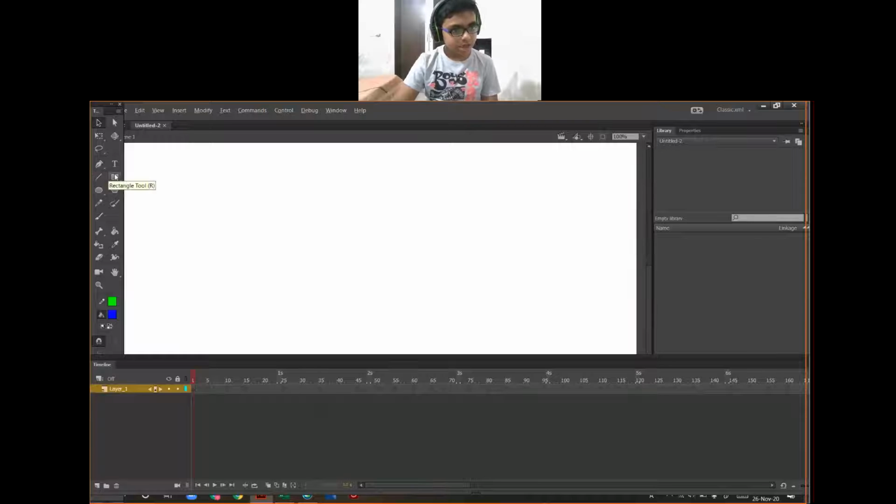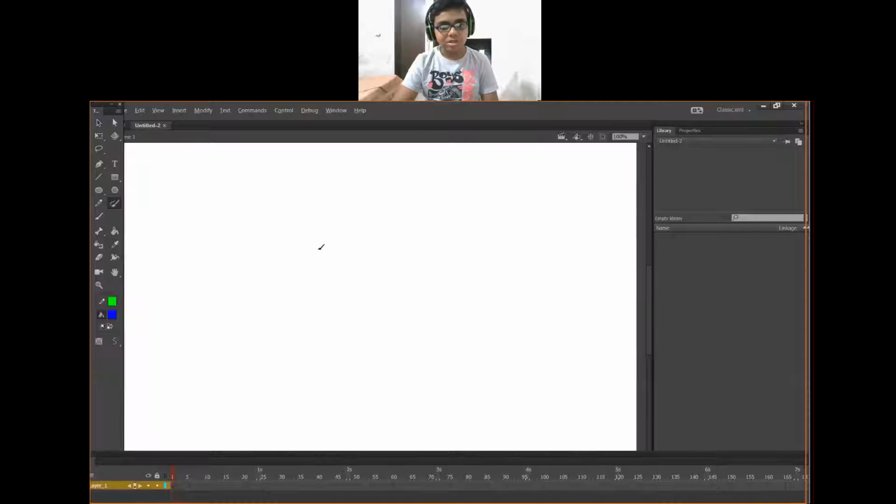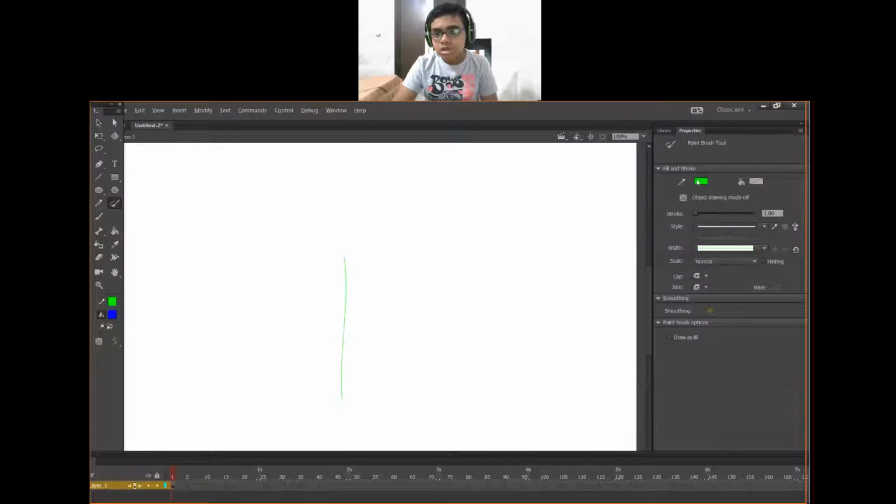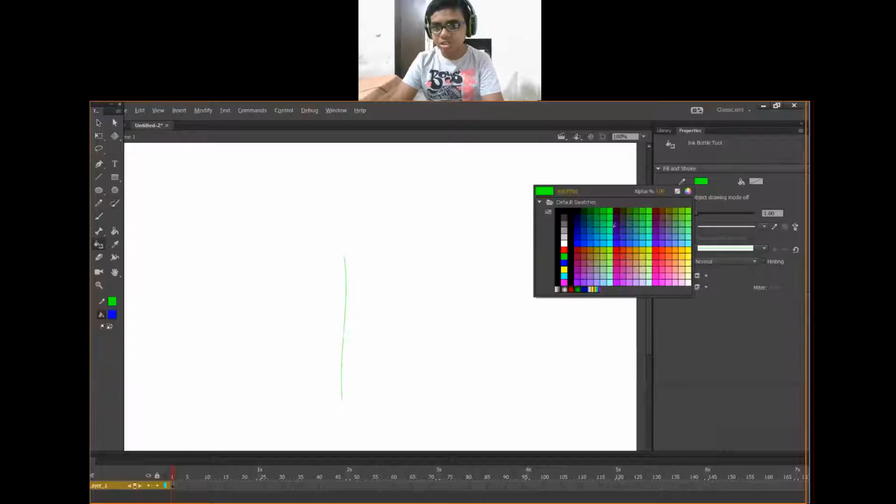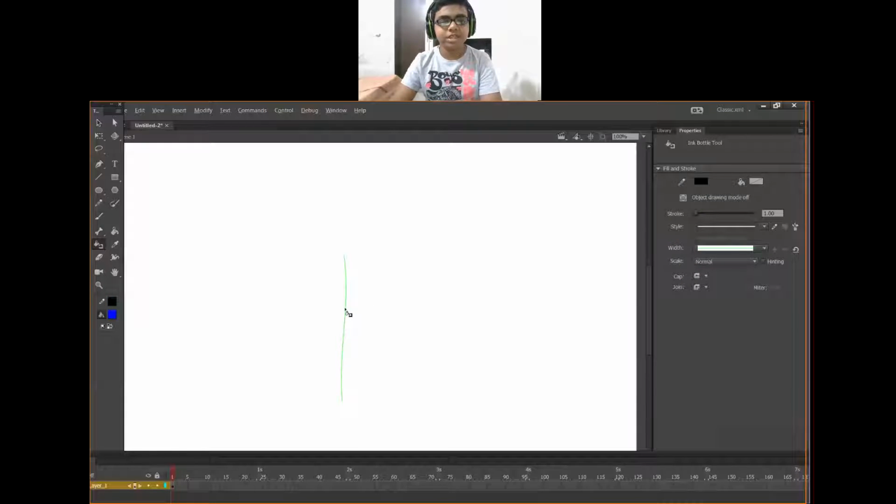First, use the rectangle tool as well as the paintbrush tool. Draw a bird. Click S for the ink bottle tool and use only black color in the beginning.